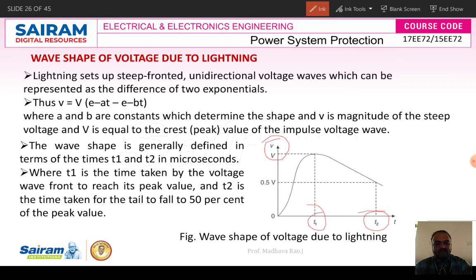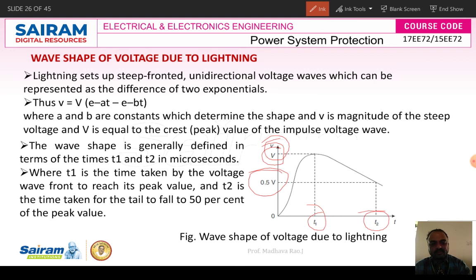T1 is the time taken by the voltage wave front to reach its peak. T1 is the 100% level and T2 is the 50% level, where 50% means 0.5 volt. The wave shape of the voltage changes with respect to the times T1 and T2.